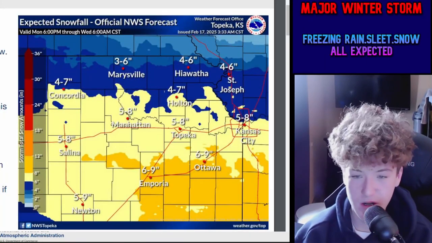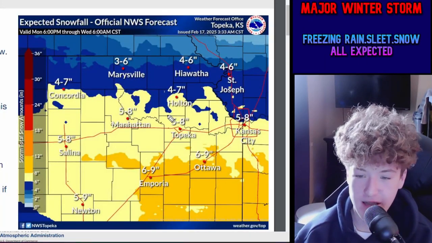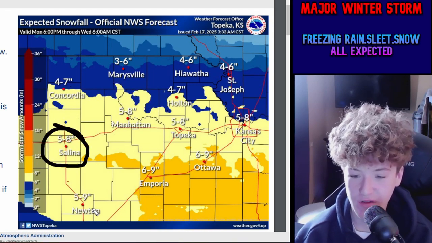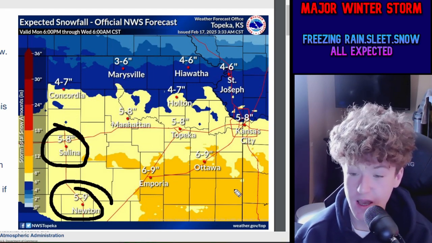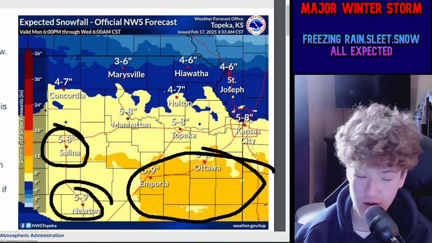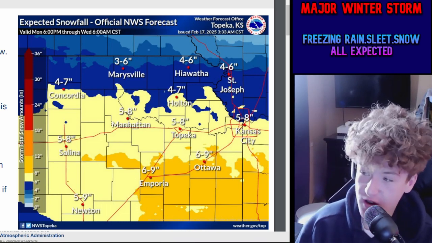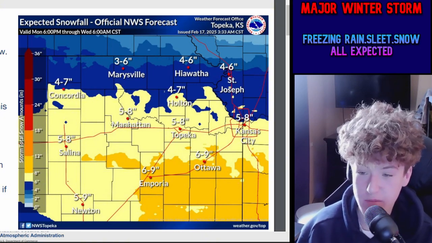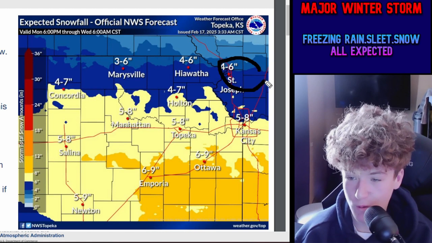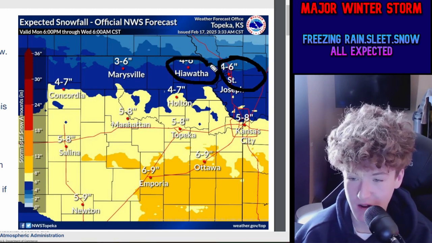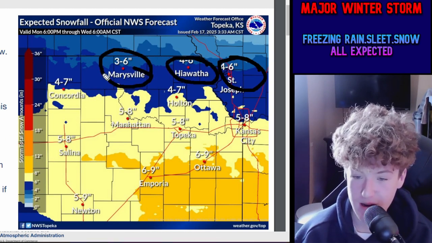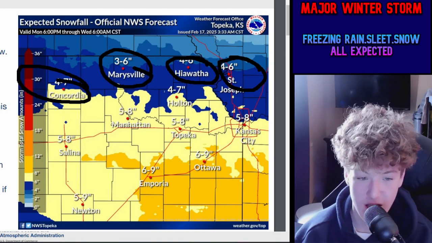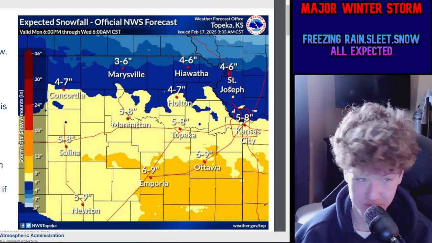So the first area we're going to show is the National Weather Service in Topeka, Kansas here, showing 5 to 8 inches for Manhattan, 5 to 8 inches for Salina, 5 to 9 inches for Newton. Further south, 6 to 9 inches for Emporia, 6 to 9 inches for Ottawa, 5 to 8 inches for Kansas City, 5 to 8 inches for Topeka, 4 to 7 for Holton, 4 to 6 for St. Joseph, 4 to 6 for Hiawatha, 3 to 6 for Marysville, 4 to 7 for Concordia areas with this here.